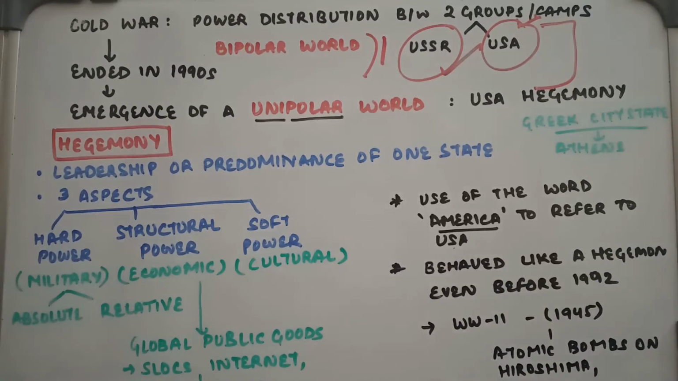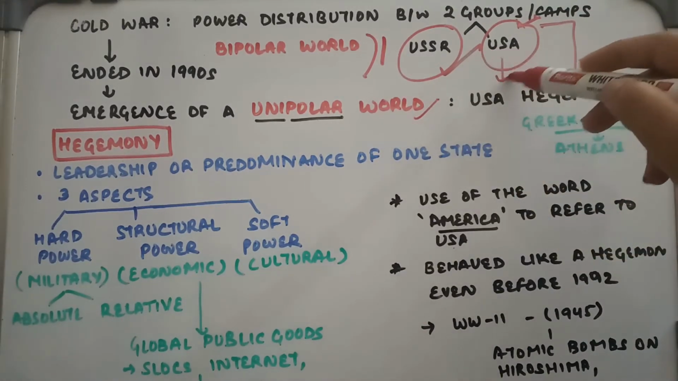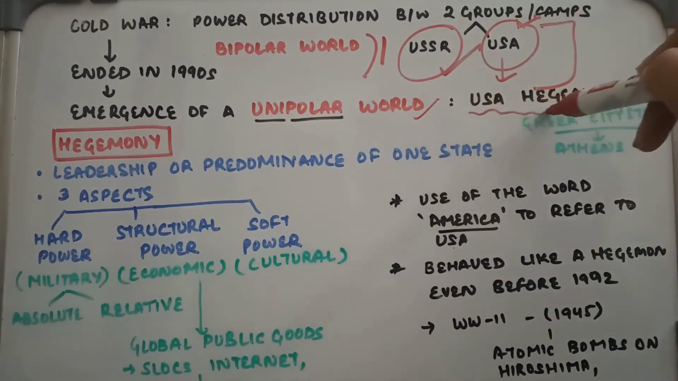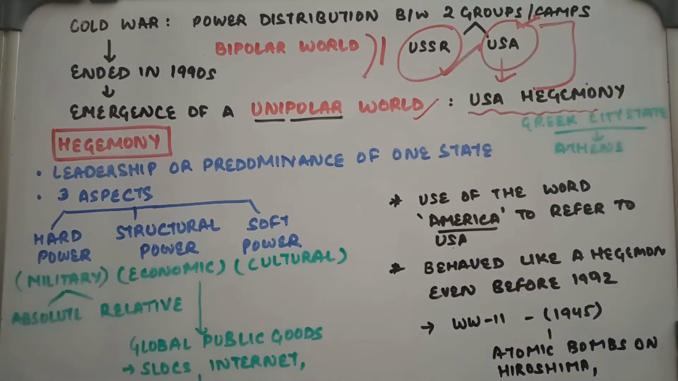तो unipolar का मतलब हुआ where there is only one superpower, right? So after 1992, we got to see that there was emergence of unipolar world with the dominance of USA. So the era of US hegemony began. Hegemony का मतलब होता है dominance. तो US hegemony का एक example है the use of the word America to refer to USA.